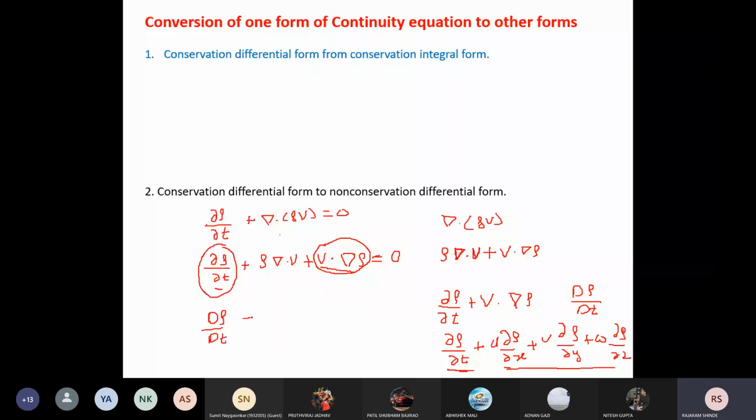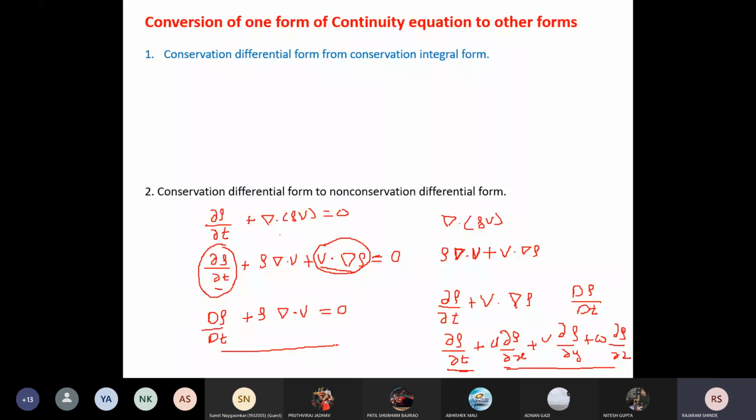plus rho del dot v, or the divergence of v, equal to 0. This is the conservative differential form of the continuity equation.